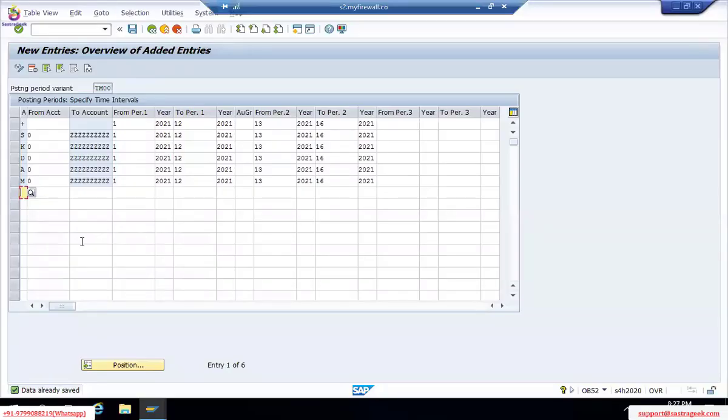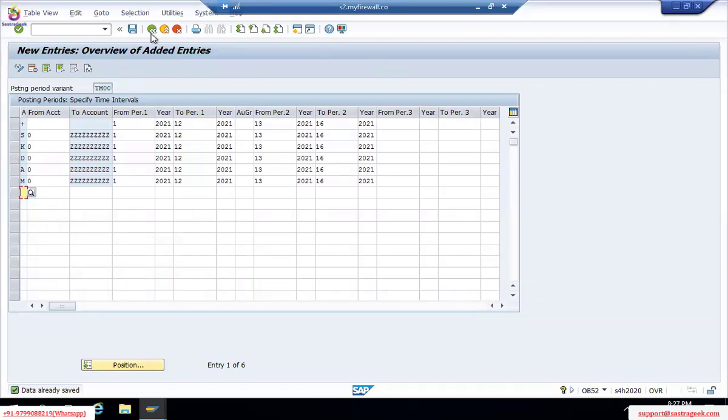Abbas, is it clear? Yes, madam. As you said, it's not a hard and fast rule for a company to decide that if they are residing in India, they should follow V3, and if they have a global presence, they should follow their own country standard, right? Yes, exactly. If they follow other standards, they have to pick the reports for that particular year and report them to the government.